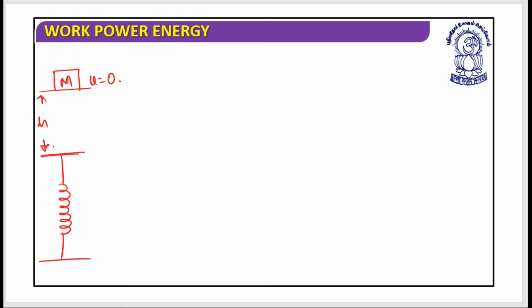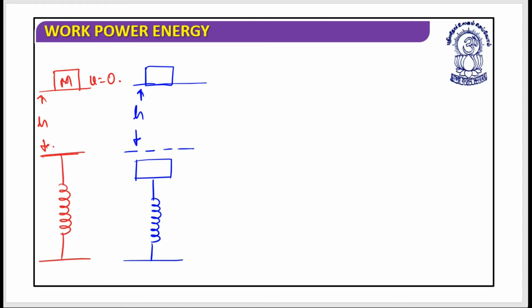When it has been released from here, this is the base level. The spring is being compressed by this, and this block would be over here. This was the level from where I measured the h, and now the block is here. This is distance x, this is m, and this is k.